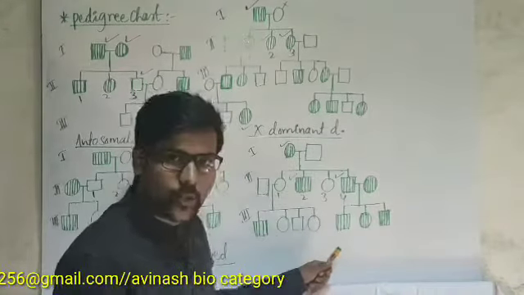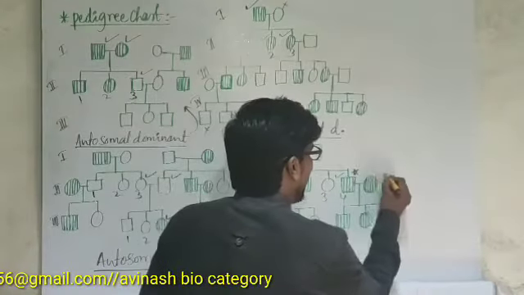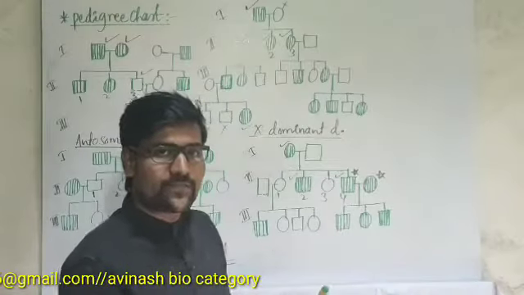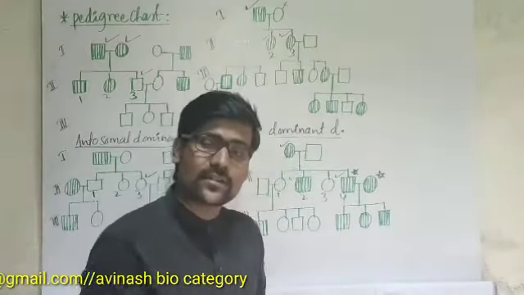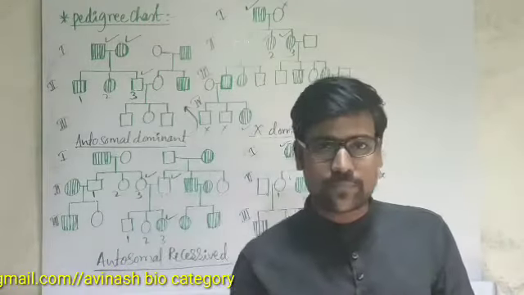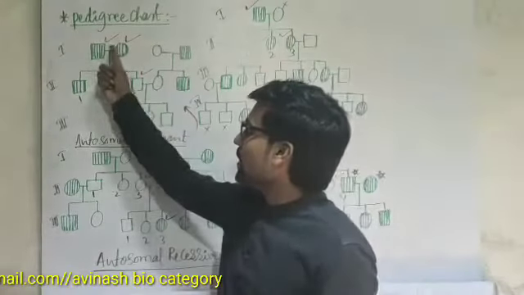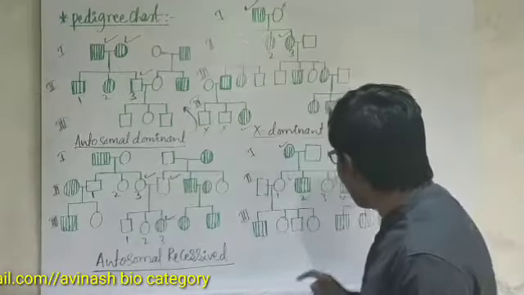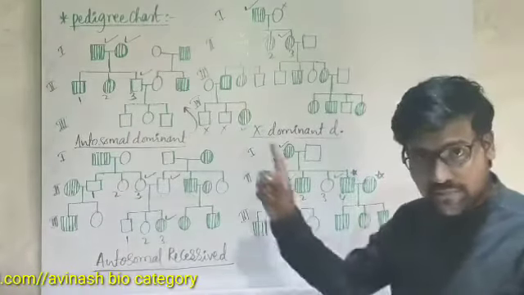And one more thing I told you. On this side of the chart, both mother and father are affected. Both the parents are affected, then all progenies are affected here. So one thing we have to keep in mind: both the parents affected, one progeny unaffected. Here both the parents affected, all progenies are affected. That is a major difference.